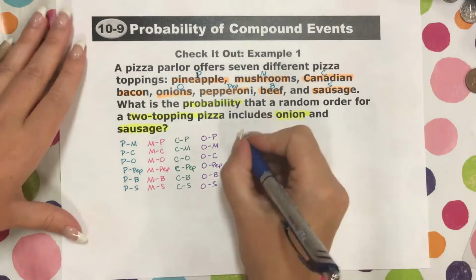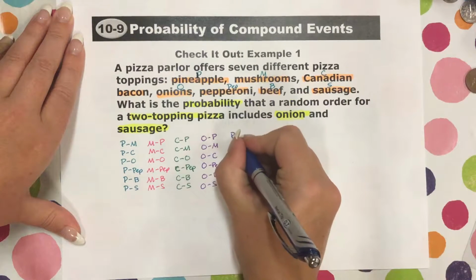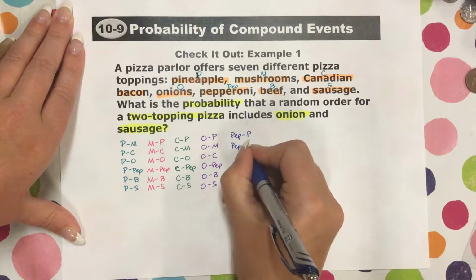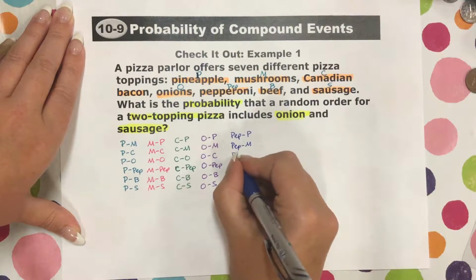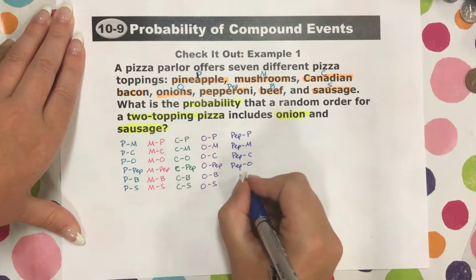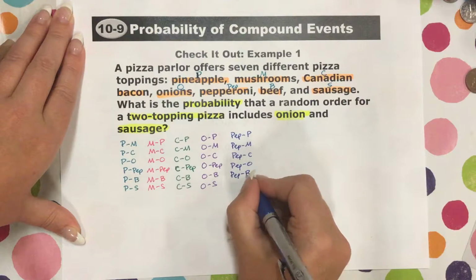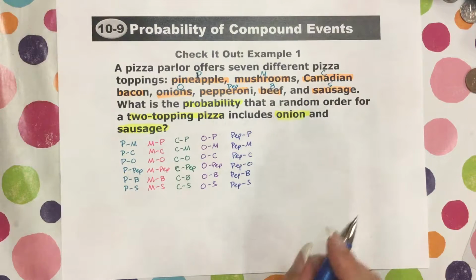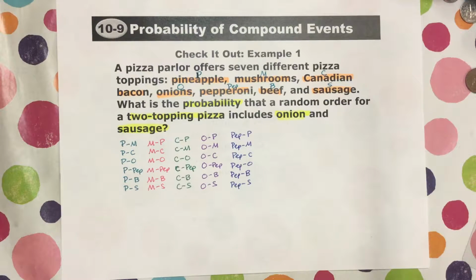So we'll say pep, you could have pineapple. Pep, you could have mushrooms. Pep, you could have Canadian bacon. Pep, you could have onions. Pep, you could have beef. And pep, you could have sausage. All right, so that's it for pep. And now we're on to beef.